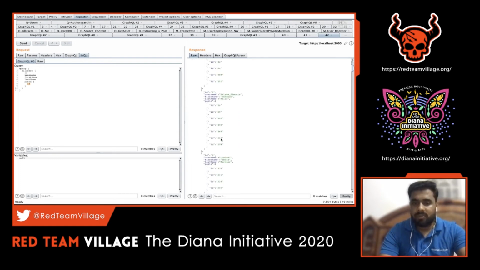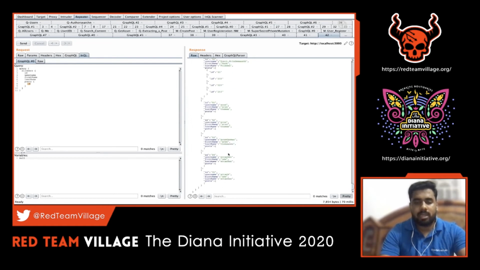Now if we explore these users, there might be cases where, when we pull out all the user records, we'll be able to know some admin users in that particular target environment. There are a lot of other test cases as well, such as who the recent users are that got created. You can see here some of the user accounts which were created recently, and those don't have any ID reference of a post.